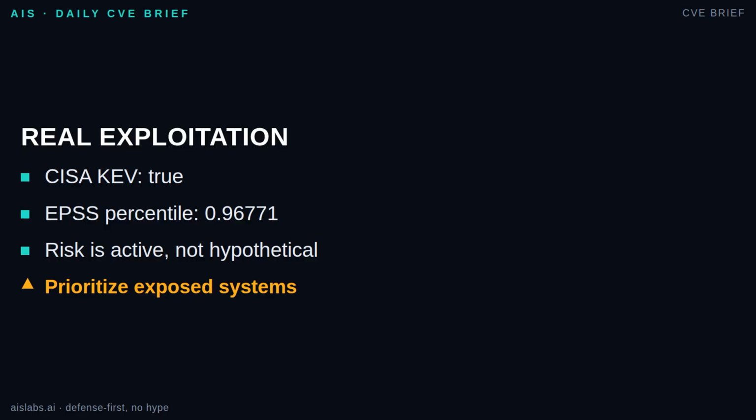The EPSS percentile is 0.96771, meaning it ranks higher than roughly 96.8% of vulnerabilities in the EPSS model's likelihood ordering. A percentile is not a guarantee that your specific instance is being targeted, but combined with KEV and a 9.8 CVSS score, it strongly argues against waiting for the next normal maintenance window.